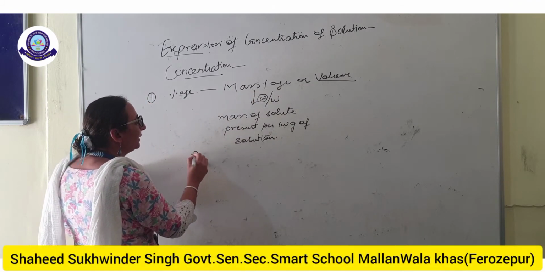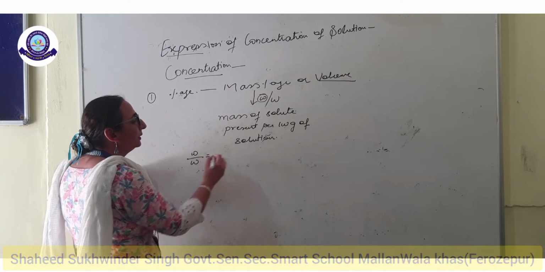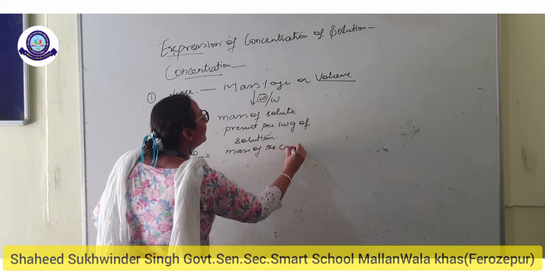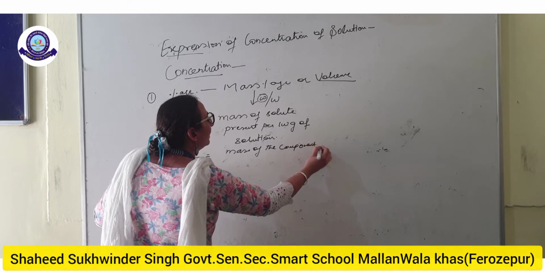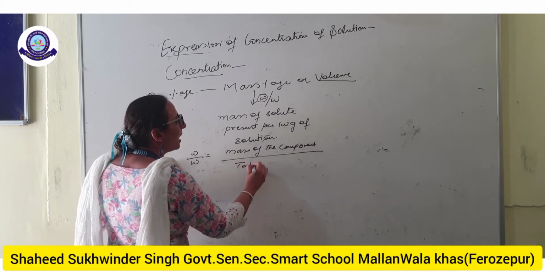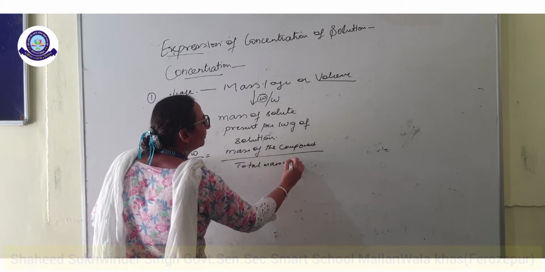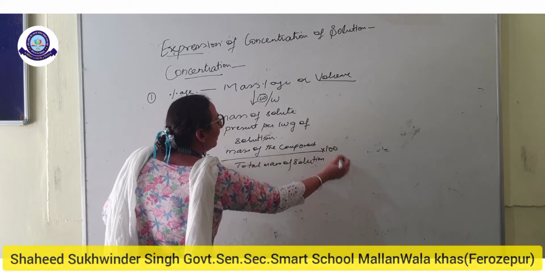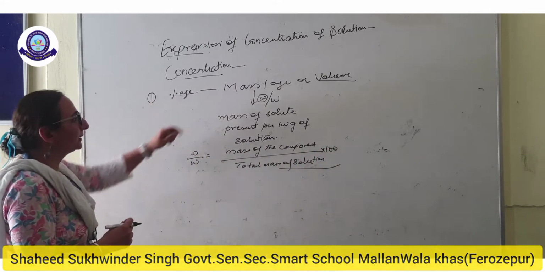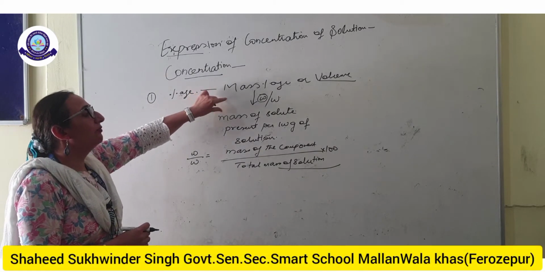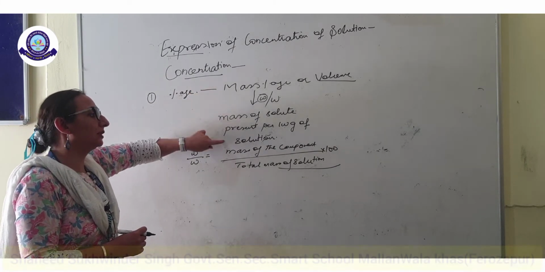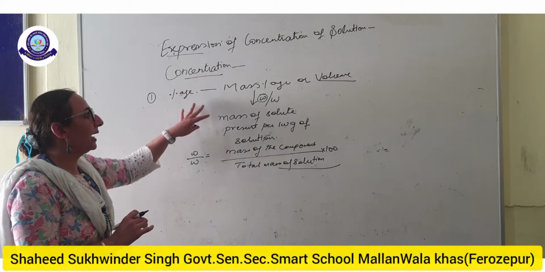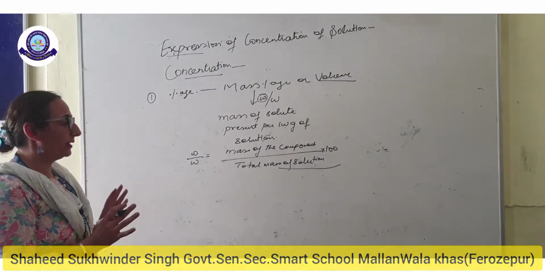So mass percentage W upon W is the mass of the component or solute divided by the total mass of the solution, multiplied by 100. That is called mass percentage. When you take the solute and solution both in grams or kilograms, that is called the mass percentage.